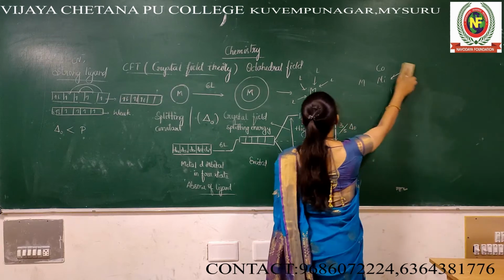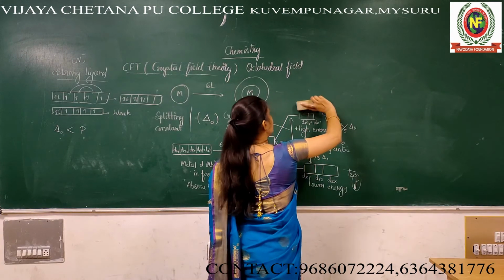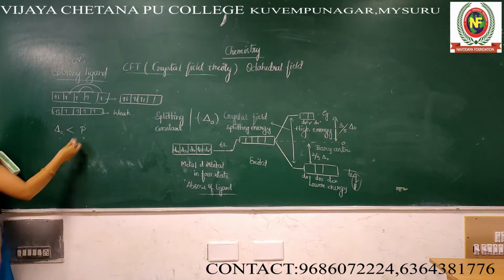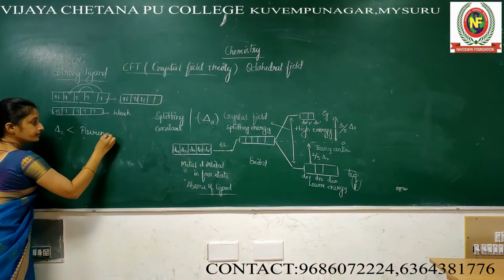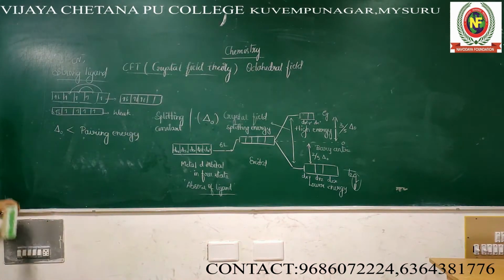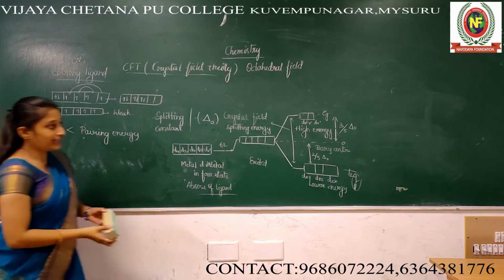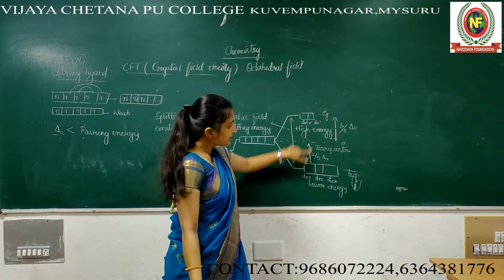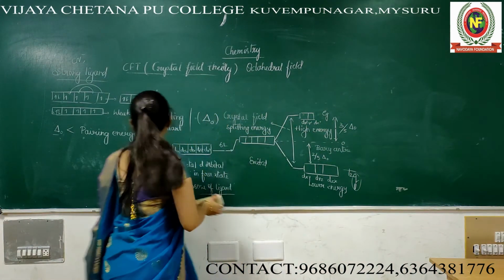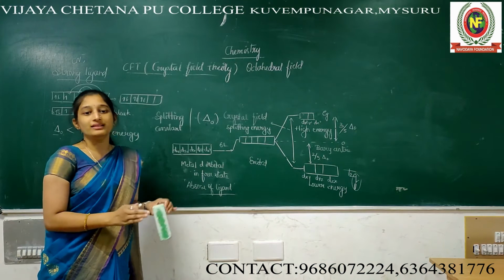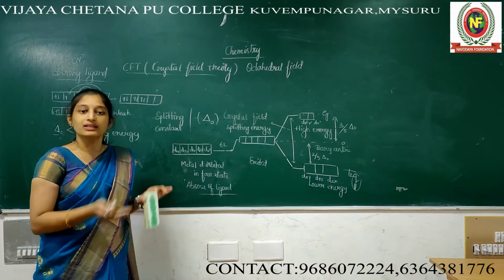And P means pairing energy. Understood? Try to understand properly. Delta naught means the energy difference between this T2G set and the EG set. And pairing energy means, in order to pair the electrons, how much energy we are spending. That is pairing energy.